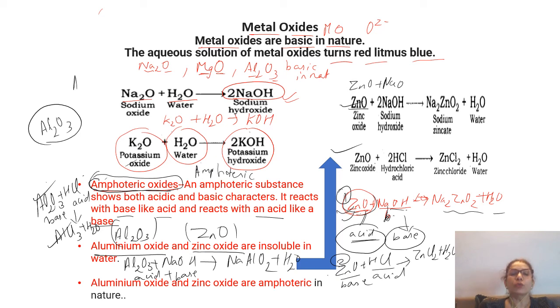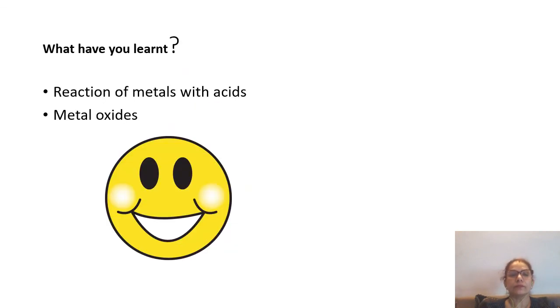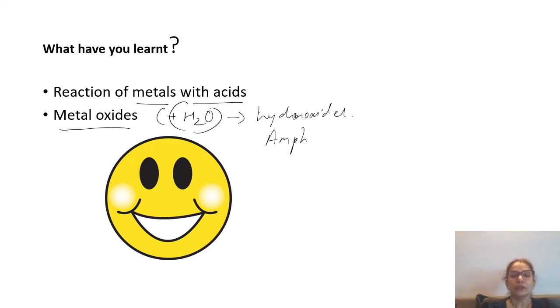They react with water to form the corresponding hydroxides, and we have done what amphoteric oxides are. So what have you learnt? You have learnt about the reaction of metals with acids. Then you have learnt about metal oxides reacting with water to form the corresponding hydroxides, right? And we have also done a special type of metal oxides known as amphoteric metal oxides.